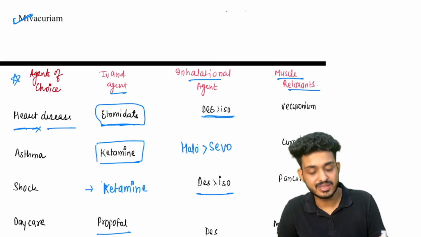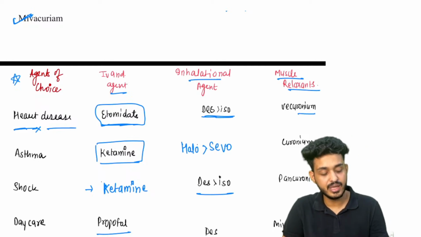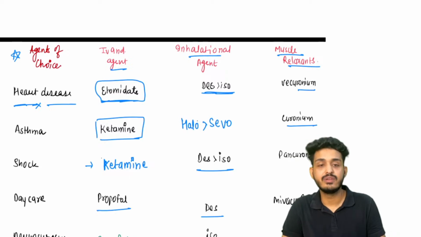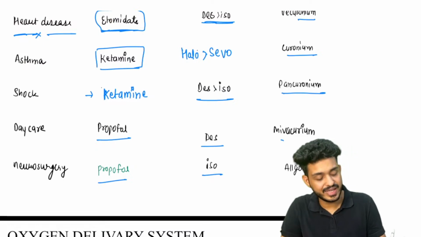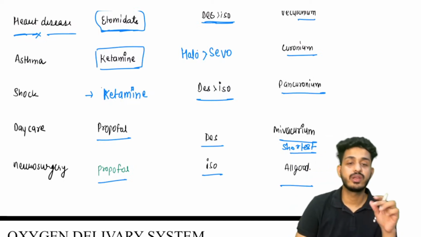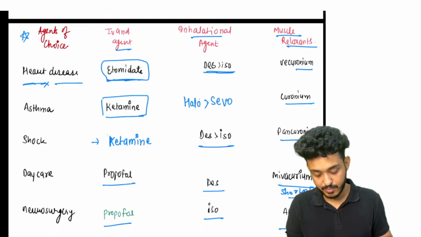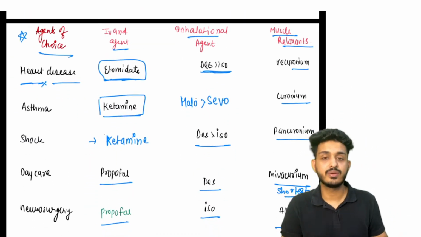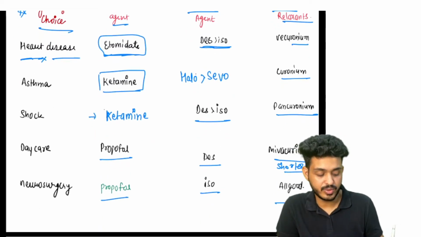Let's talk about the muscle relaxants. For heart disease the best one would be vecuronium. For asthma the best would be all kinds of curoniums, we can use them. For shock we are having pancuronium. For daycare surgery mevacurium because it is the shortest one. Neurosurgery, all of them are good enough, we can use any of them. So these are all the important agent of choice points for your examination that have been asked in your previous year questions. I have clubbed them together, right?